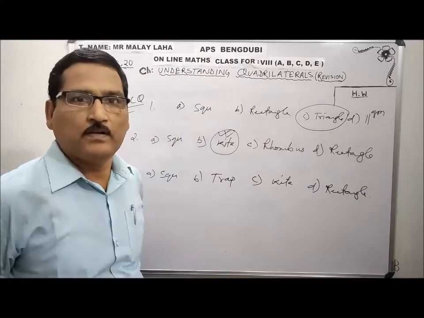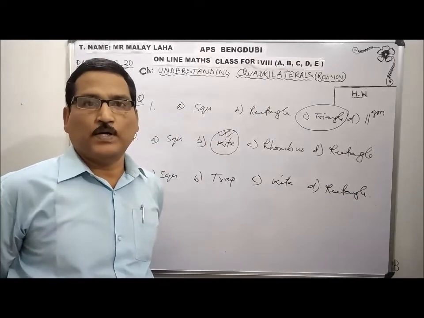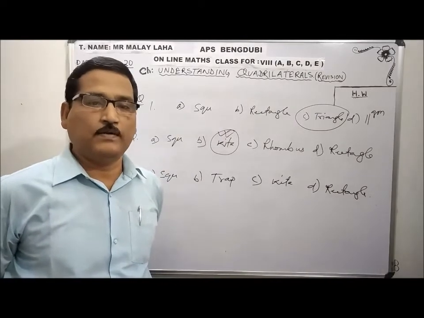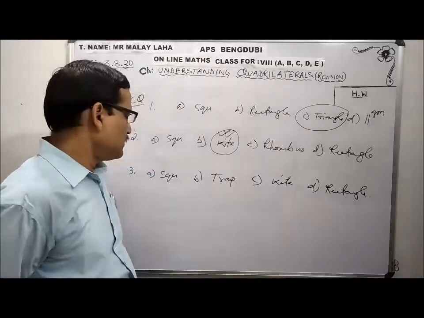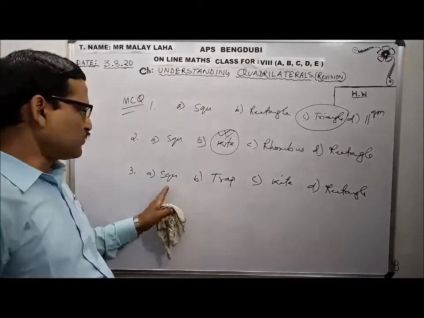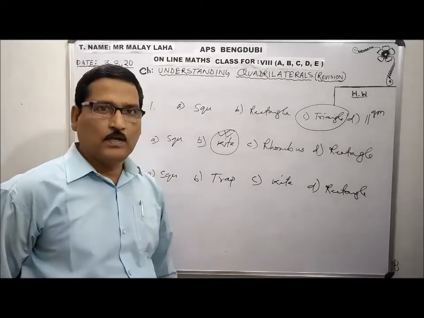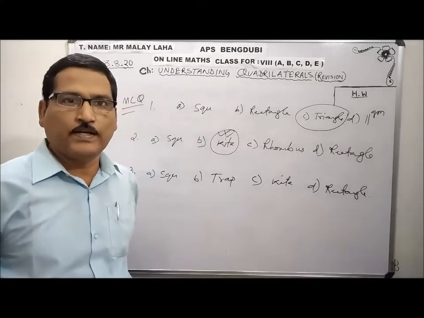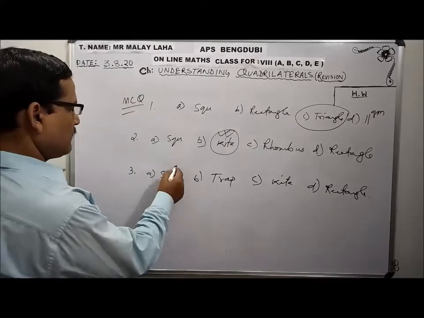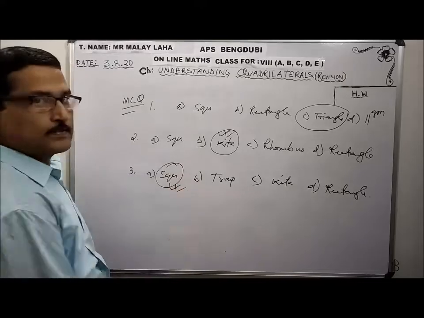I have just explained: when all sides are equal and all interior angles are equal, then the figure is called regular. So among the four answers, square, trapezium, kite, rectangle, which has all sides equal and all angles equal? Obviously square. This is the correct answer.